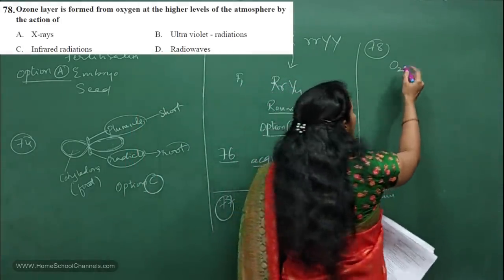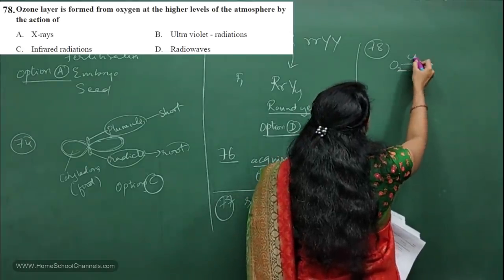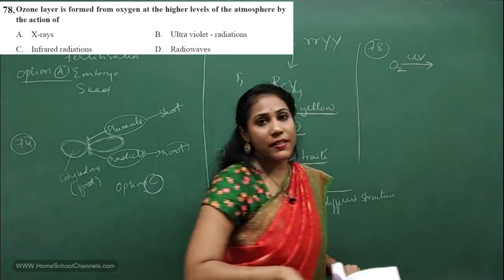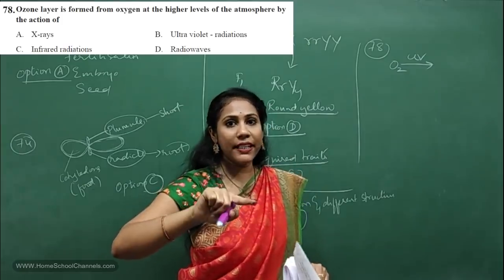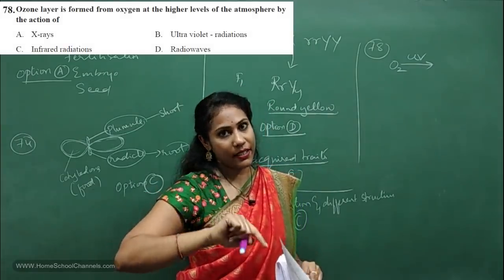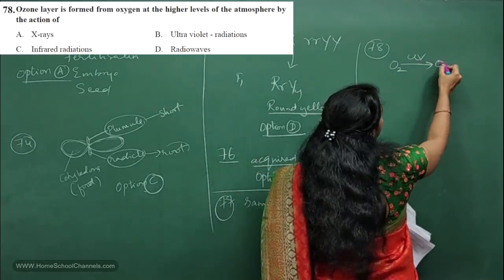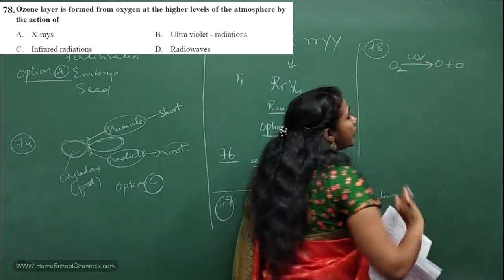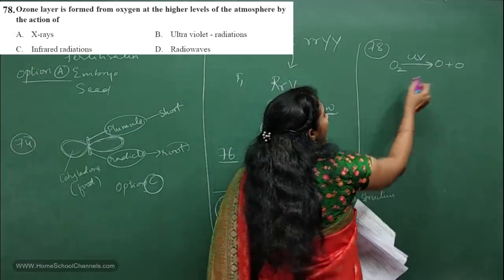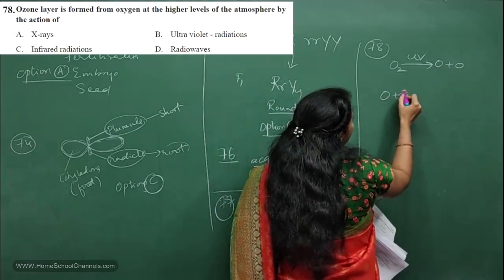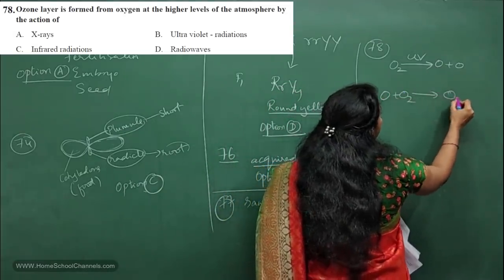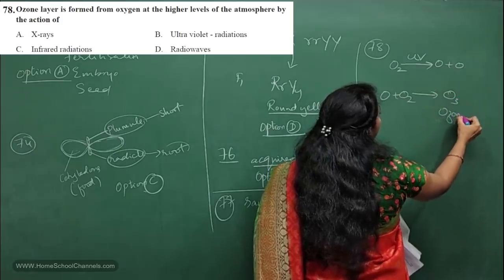Okay, as O2. But after going up in presence of UV radiations, sunlight is made up of many radiations, infrared, UV, etc., right? Say here UV radiations. In presence of UV radiations, oxygen will break down into O and O. And now one of the O would combine with O2 molecule and you will get ozone. This is what you will call ozone.